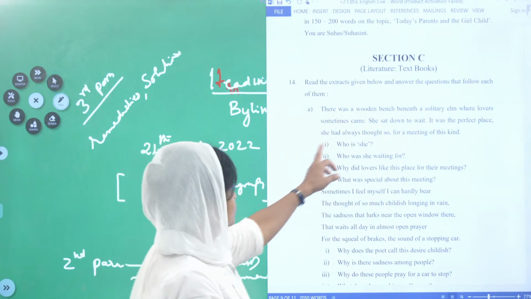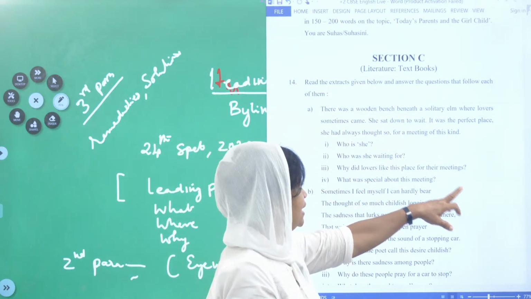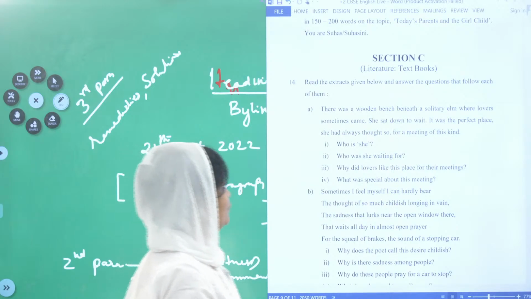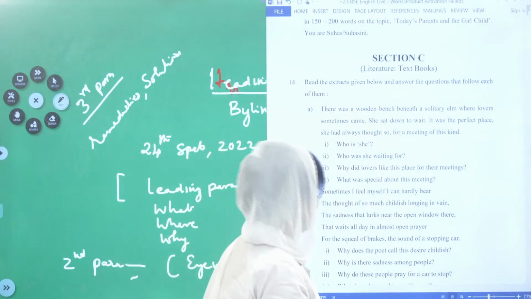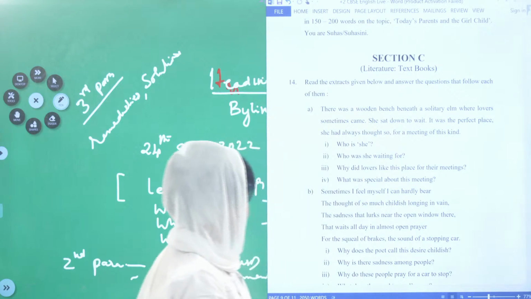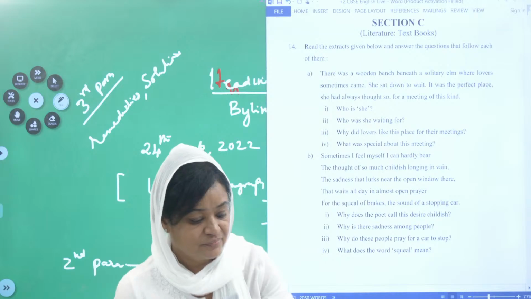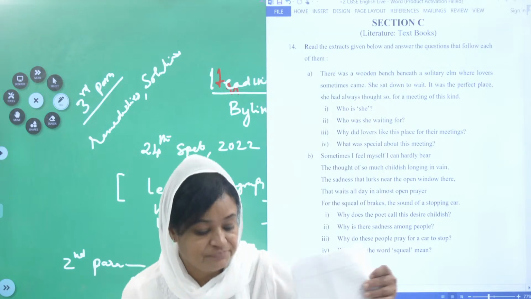Okay. There was a wooden bench beneath a solitary elm where lovers sometimes came. She sat down to wait. It was a perfect place. She had always thought so for a meeting of this kind. Will you be able to answer this? Yes, children?